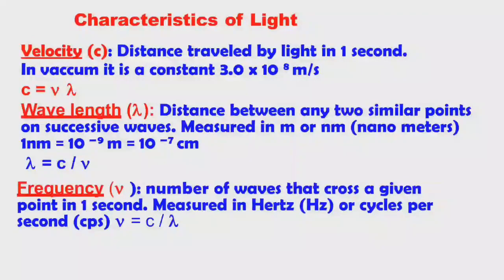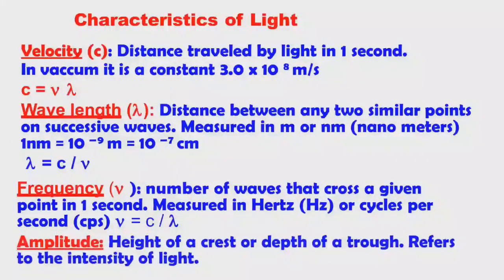Next one, frequency. It is represented by ν. Number of waves that cross a given point in 1 second is called frequency. Frequency is measured in hertz or cycles per second. Formula for frequency: ν = c/λ. Next one, amplitude. Height of the crest or depth of a trough refers to the amplitude. It refers to the intensity of the light.